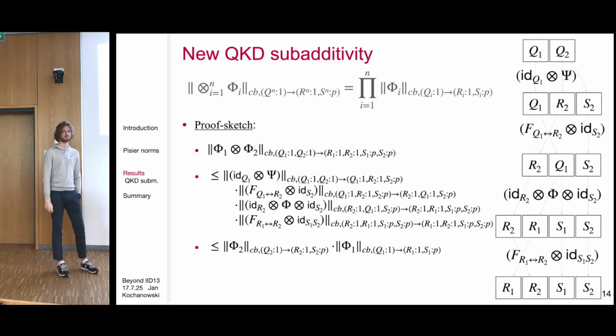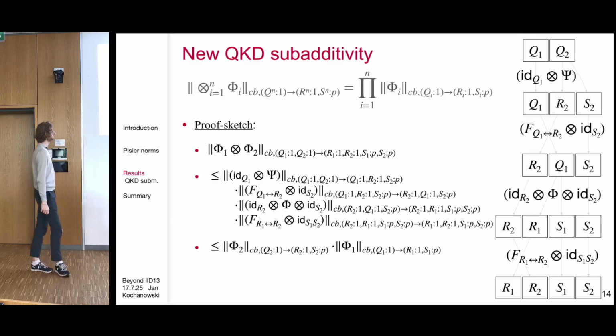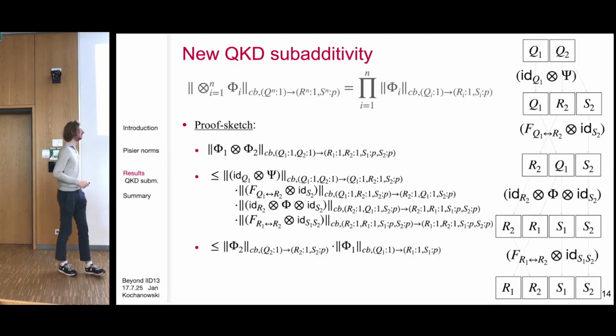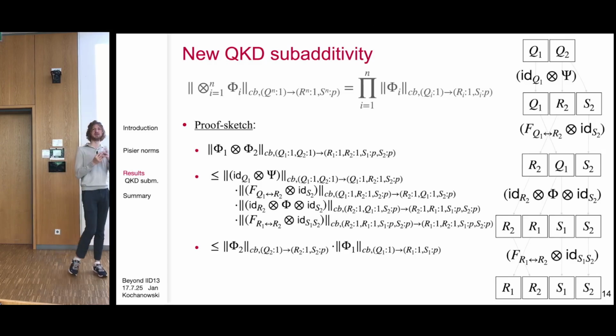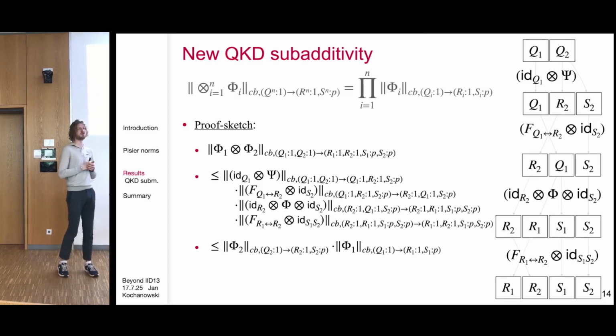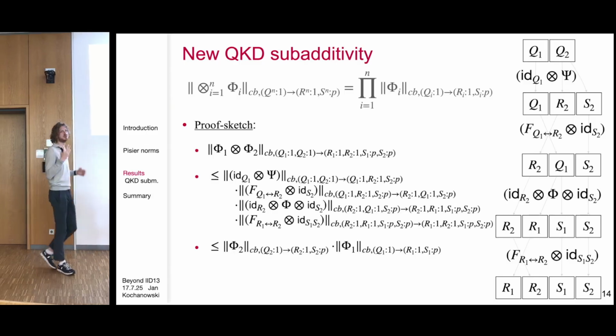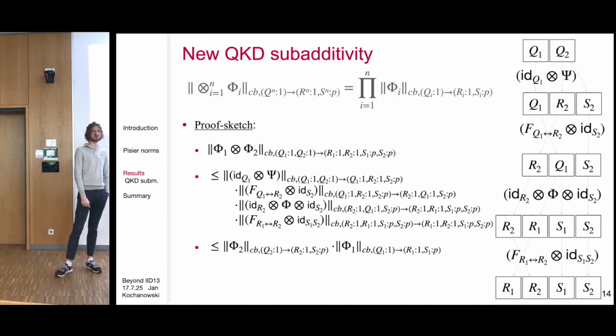Sure. Okay, thanks. Here you could see that the index of Q1 has to be less than that of R2, and the index of R1 has to be less than R2, but then this still goes through. Then the interpretation as an entropic quantity is less straightforward, but maybe that's also of interest in certain cases.